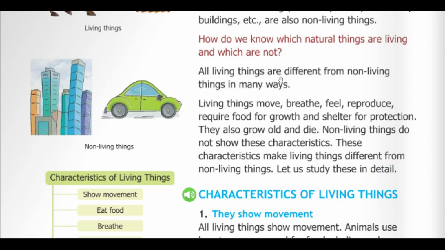So kids, all living things are definitely different from non-living things. Living things can move, breathe, feel, reproduce, and require food for growth and shelter for protection. They can move, they can feel, they inhale and exhale breath also. They reproduce their own kind of species, and they require shelter and protection. They also grow old and die. Definitely all living things are born and they will die one day.